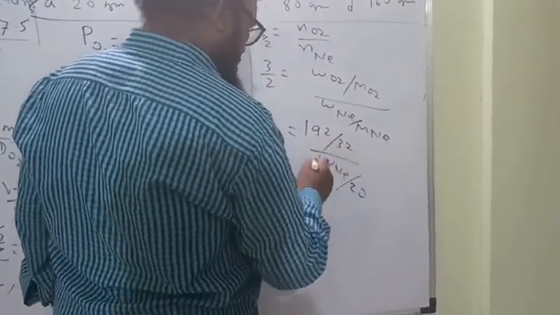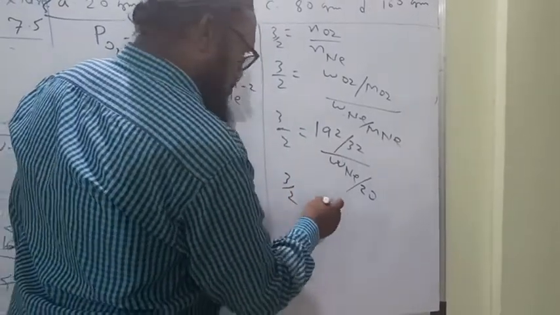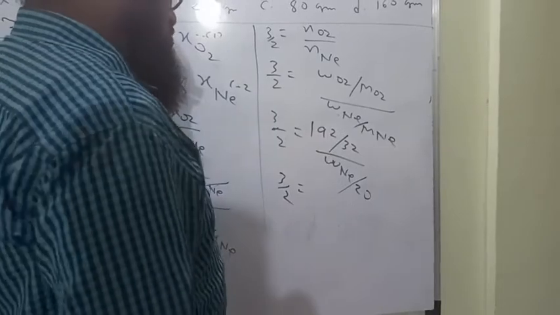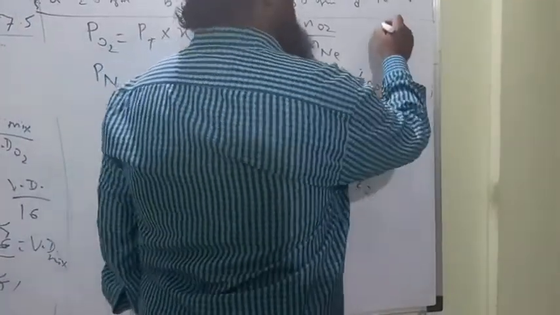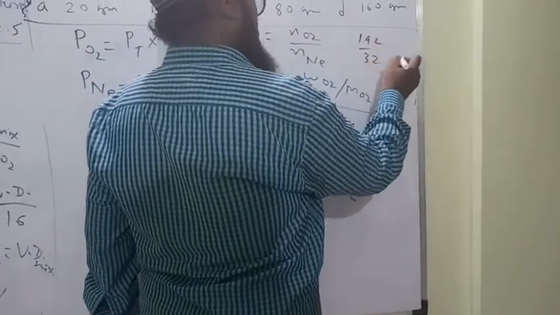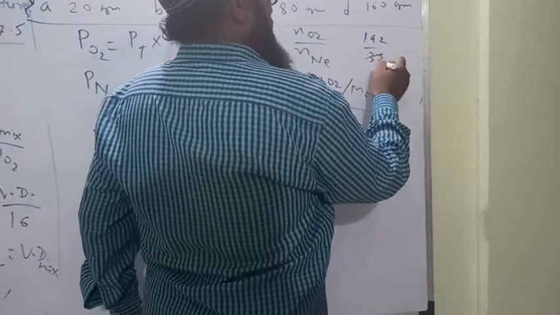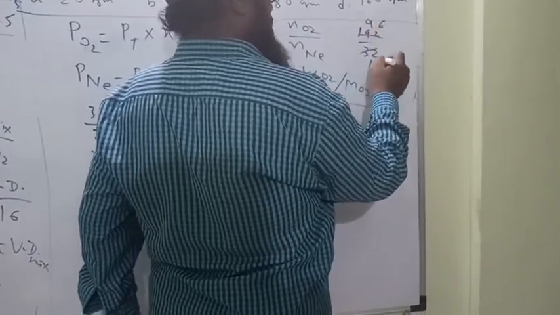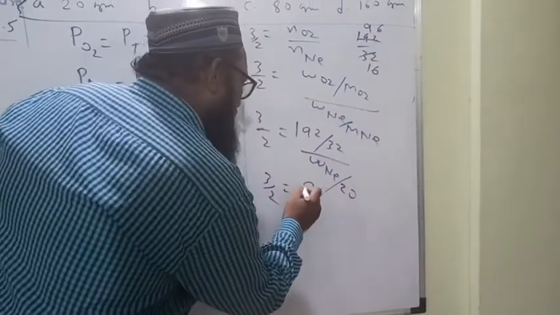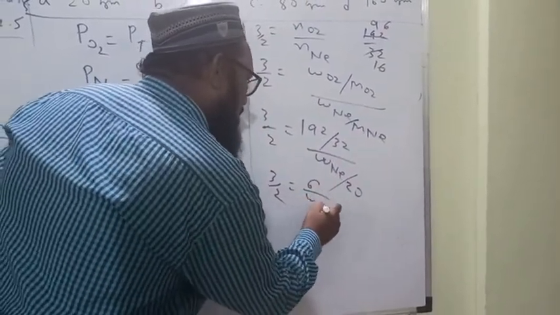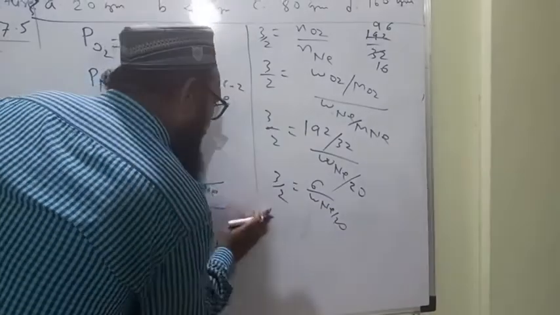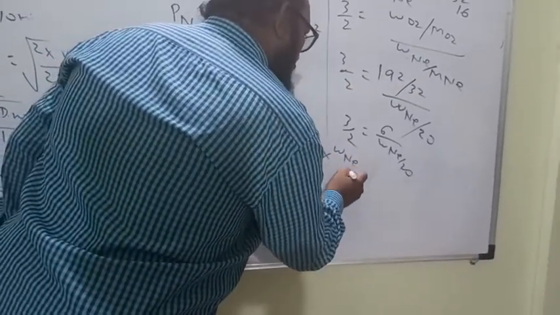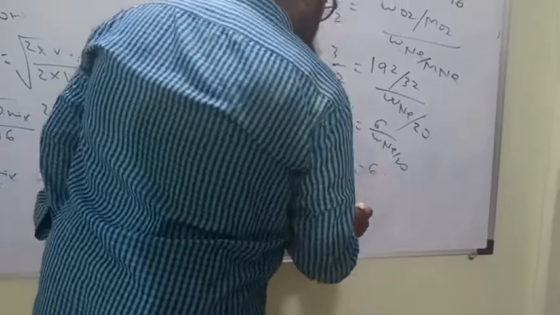16. 3 by 2. This is equal to 192 upon 32. 16. This is equal to 6 upon weight of neon upon 20. Then we can write 3 by 2 into weight of neon upon 20 is equal to 6.